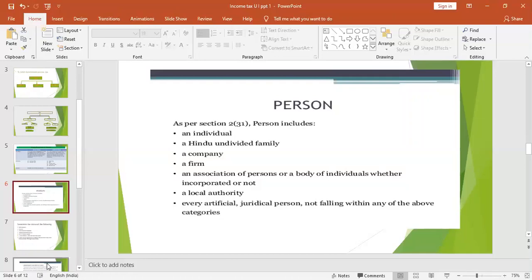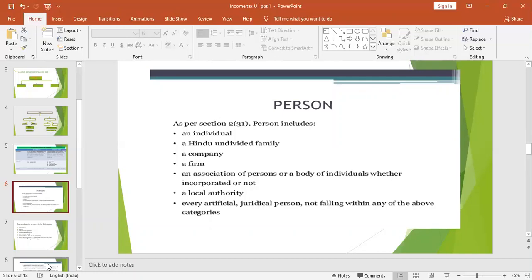Body of individuals: Mr. X, Mr. Y, Mr. Z join together. They are called a body of individuals. Local authority can be a municipal corporation, a civil hospital, a local panchayat in villages, all that comes under local authority. Then every artificial juridical person, not falling within any of the above categories. They don't fall under other categories, but they come under artificial juridical person.